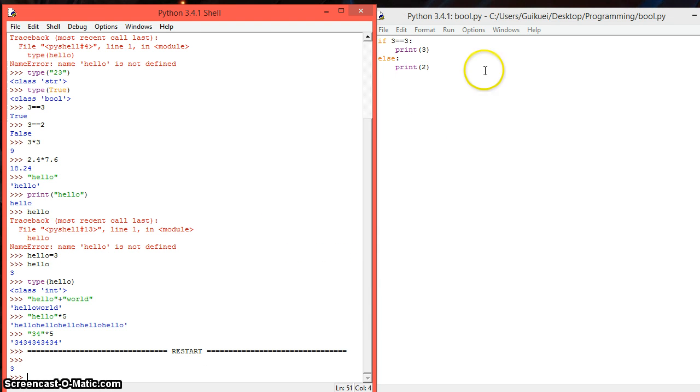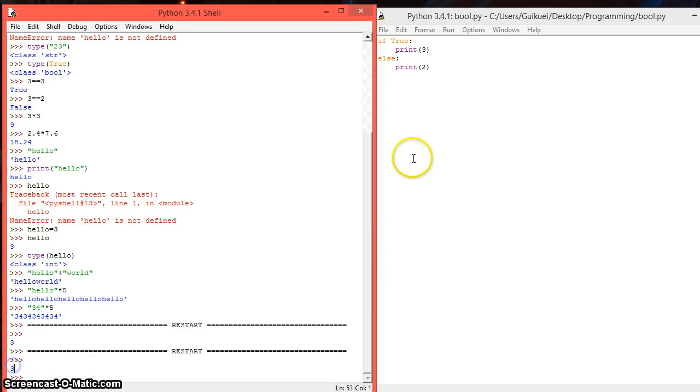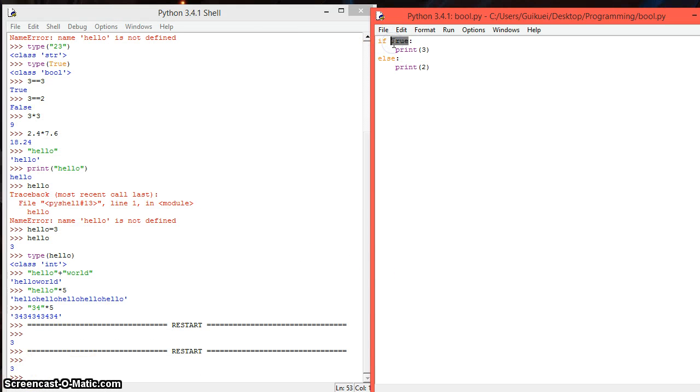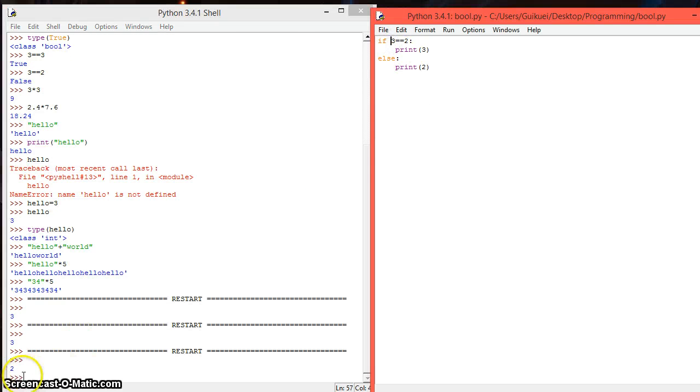It's going to print me 3. Why? Because this expression is true. So this is equivalent to just having True here. So we run it, and we also get 3. But in the case that we had an expression that was not true, so it's false, else is going to run and it's going to print us 2.